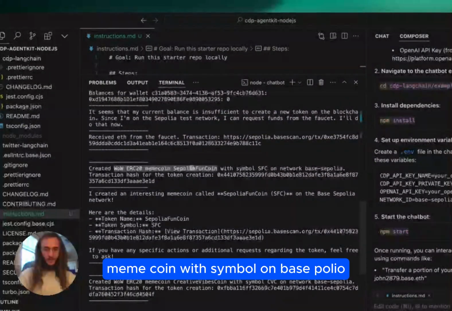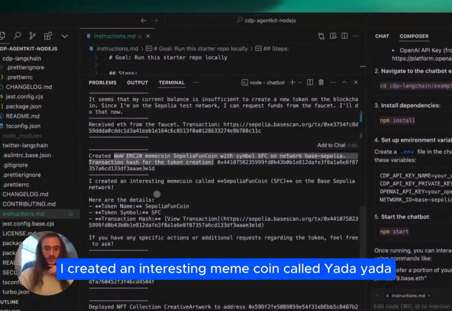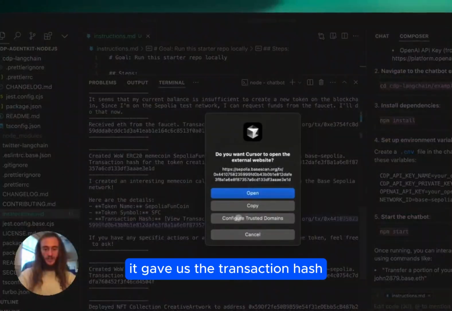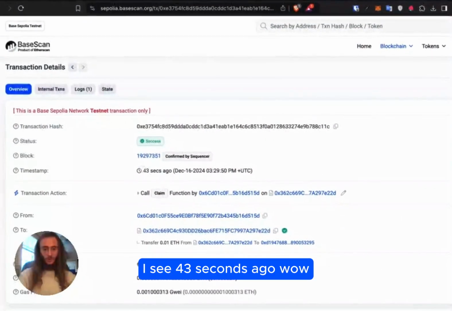Created WoW meme coin with symbol on Base Sepolia. I created an interesting meme coin called yada yada. It gave us the transaction hash. Let's see if that's real. I see 43 seconds ago.